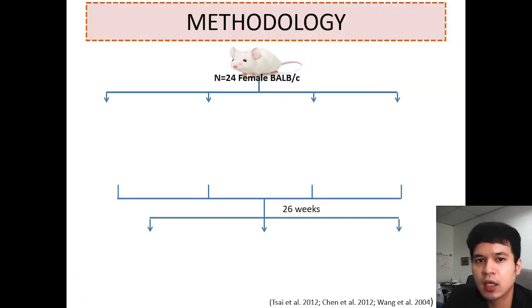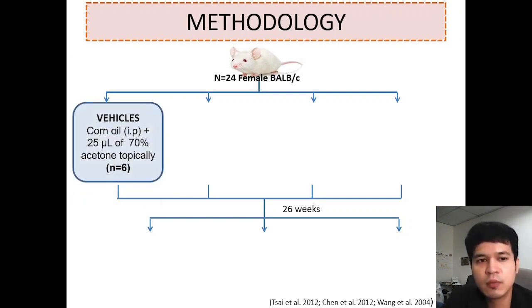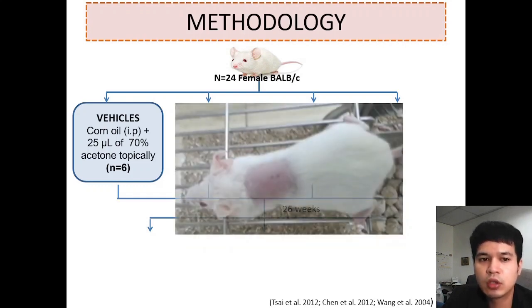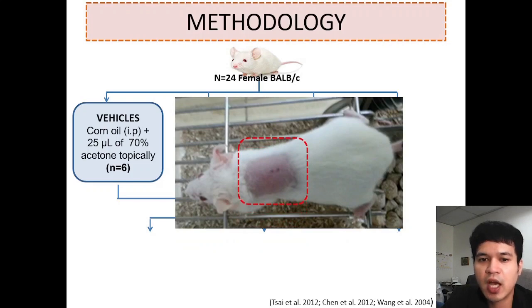Next, I move on to the methodology. In this study, a total of 24 female biopsy mice were randomly divided into 4 groups. The first group is the vehicle control group, which was treated with corn oil through intraperitoneal injection as a vehicle for pterostilbene, and 70% acetone as a vehicle for the carcinogen, applied topically at the shaved subscapular area.